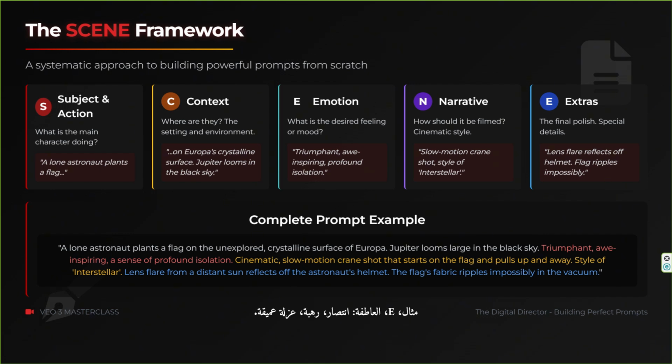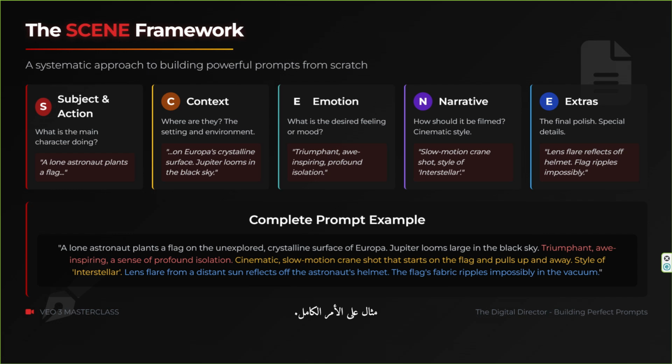awe-inspiring, profound isolation. N. Narrative. Example, slow motion crane shot, style of Interstellar. E. Extras. Example, lens flare reflects off helmet, flag ripples impossibly in the vacuum.